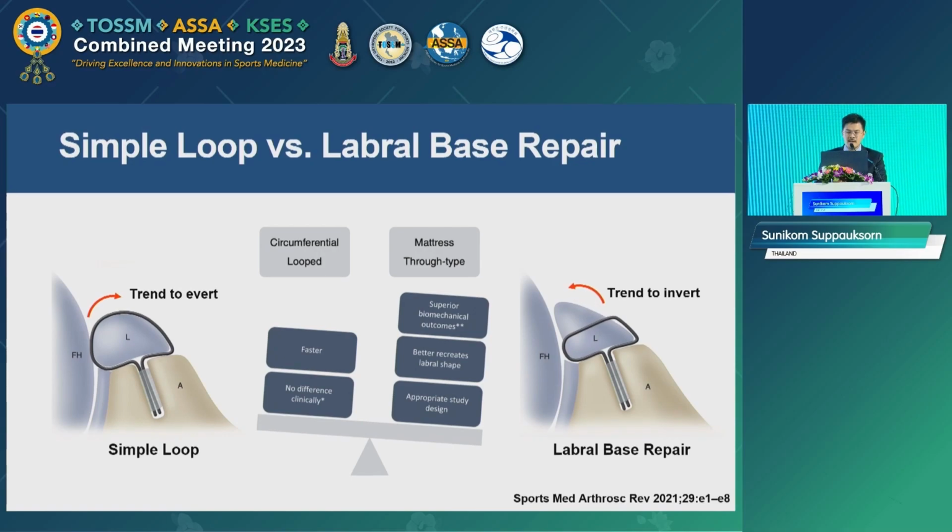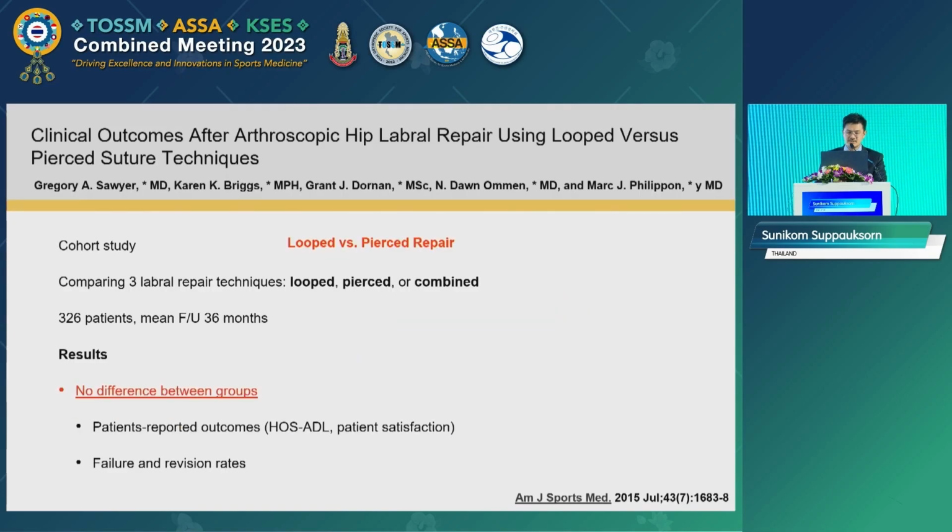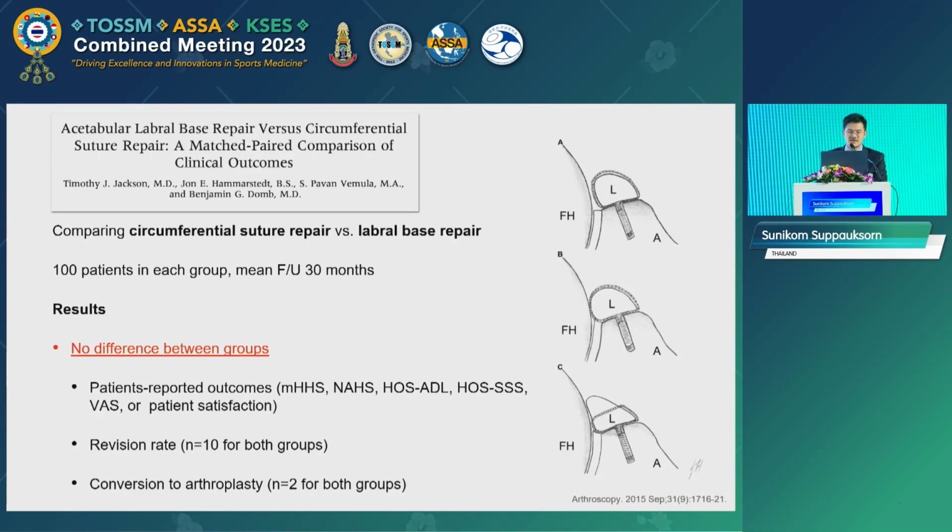tissue is poor. While the labral-based fixation can maintain the triangular shape of the labrum and avoid the labral eversion, and no suture articulates with the femoral head, the labral-based fixation should not be used in labral tissue that is poor quality, as the suture may pull through the labral tissue. When comparing the simple loop repair and the labral-based fixation, Sawyer and team found no difference in the clinical result, failure rate, and revision rate. Dom also found no difference between these two techniques.